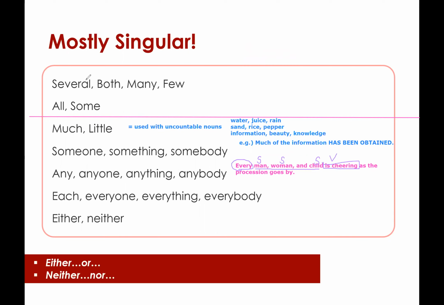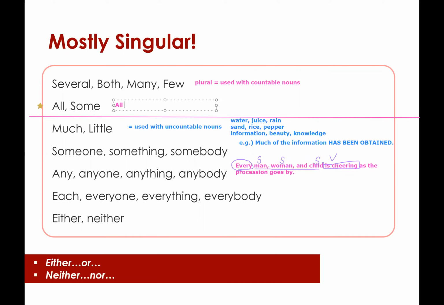All right, what about several, both, many, and few? We know that these are plural because they are used with countable nouns, right? Countable nouns like people, students, apples. What about all and some? Well, these largely depend on what nouns you are talking about. Whether you are talking about countable or uncountable, they can be used with both.